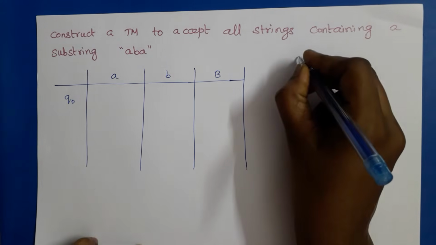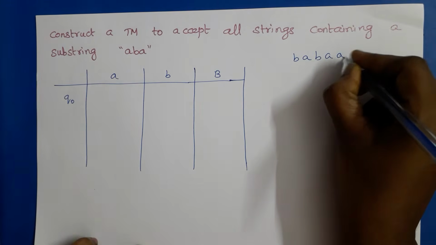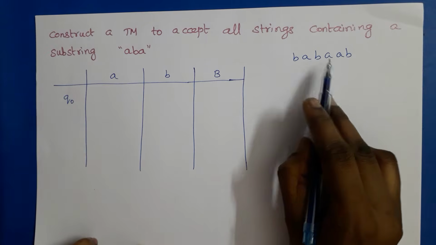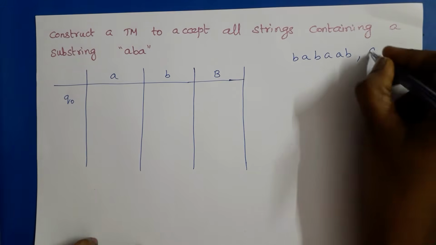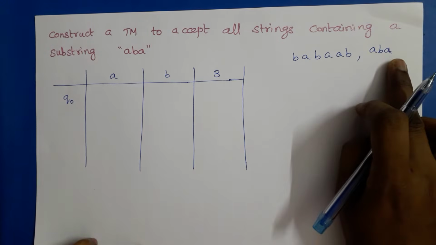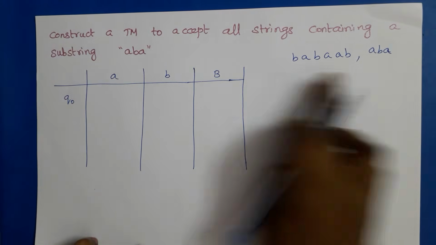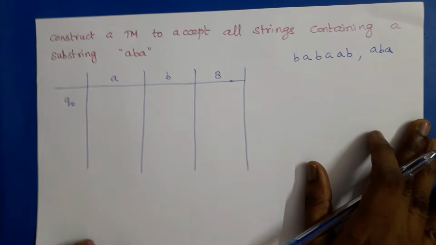So for example, AB. This string has ABA as a substring, so it has to be accepted by our Turing machine, right? And similarly, ABA alone. The string has only ABA. This is also a correct input string because it contains the substring ABA. So this type of string should be accepted by our Turing machine.